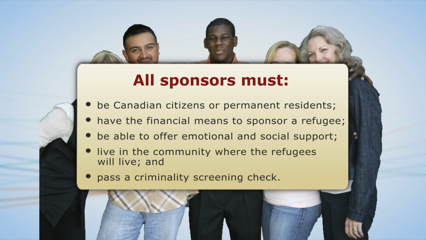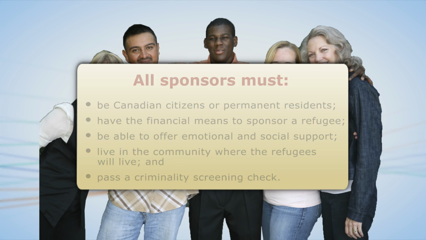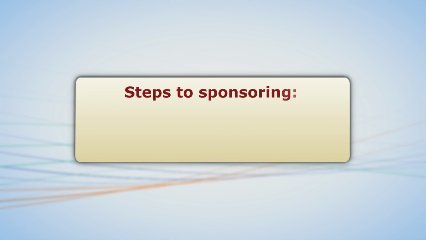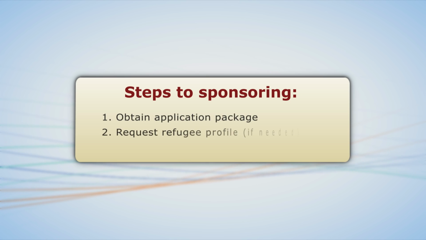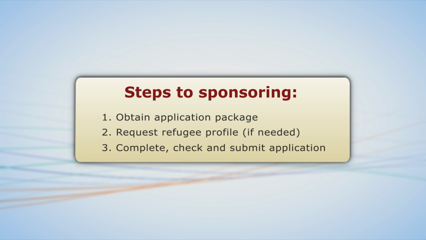There are 3 steps to becoming a Group of 5 sponsor. Step 1. Obtain the application package. Step 2. Request a refugee profile if you need help deciding who to sponsor. Step 3. Complete, check, and submit your application. Let's go over each of these steps in detail.